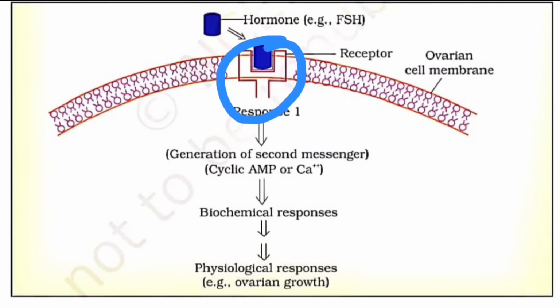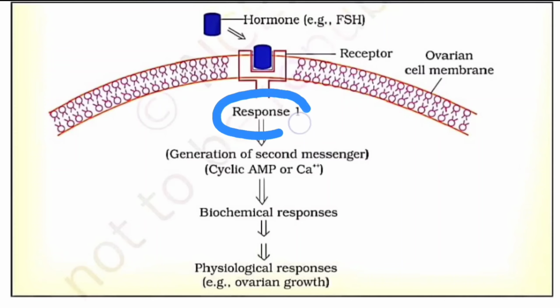Now dealing with the diagrams. This is the FSH and this is its receptor, which forms the hormone receptor complex. The hormone is not entering the cell; rather, it's just interacting with the receptor. Then we observe that response 1 has taken place, and this response 1 will be responsible for the formation of the secondary messenger, which may be cyclic AMP, calcium, inositol triphosphate or diacylglycerol, whatever it may be.